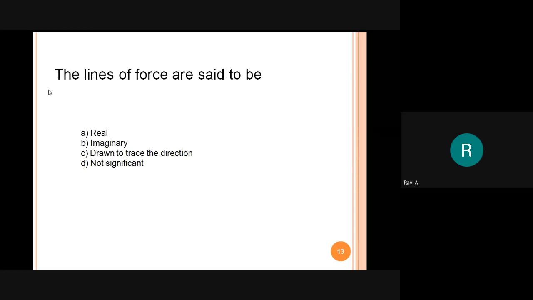Just mention the option. You need not type the question. Just mention the option.